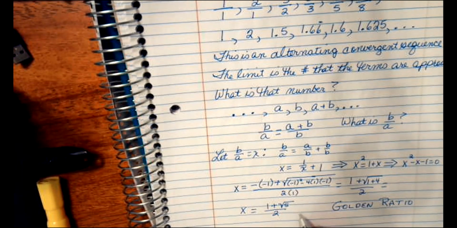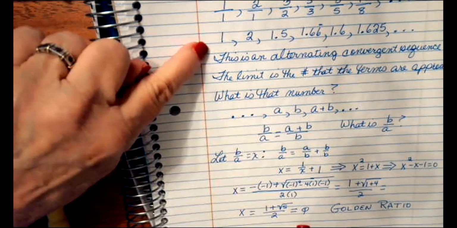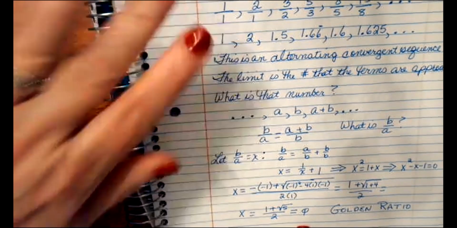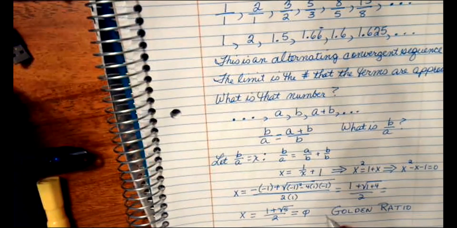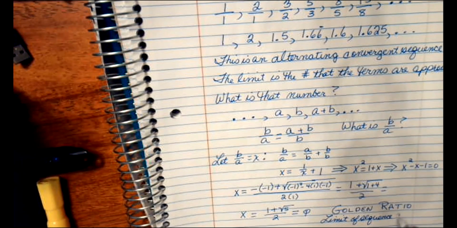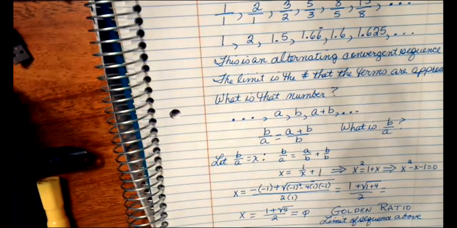The golden ratio sometimes is represented with the Greek letter phi, because it is a very well-known ratio. It is the limit of this sequence. It's not a term in the sequence, it's the limit of the sequence. And that's the sequence of ratios of consecutive terms in the Fibonacci sequence.